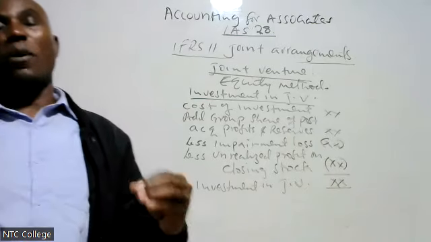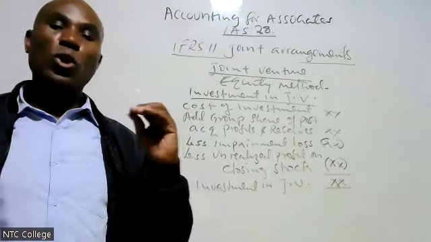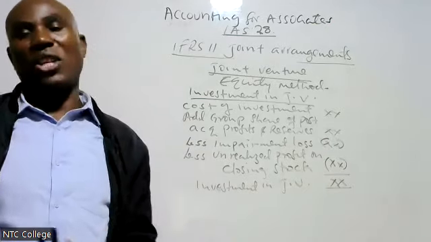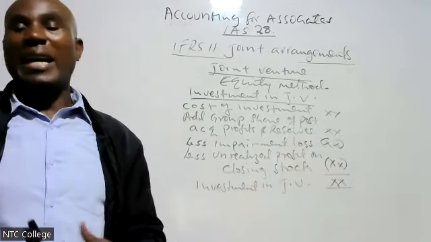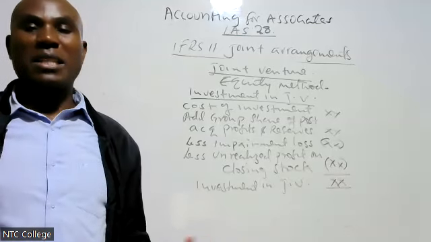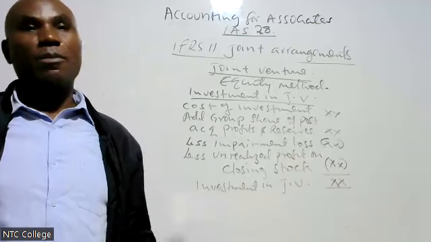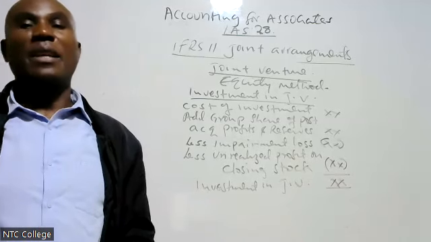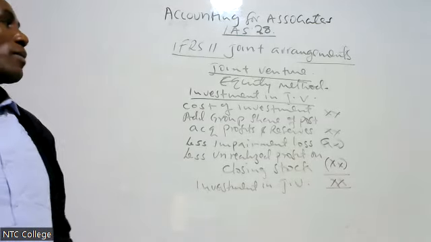But if it's a joint operation, we are going to consolidate 50% of our share. If it is PPE, I take 50%. If it is inventory, I take 50%. In that order.